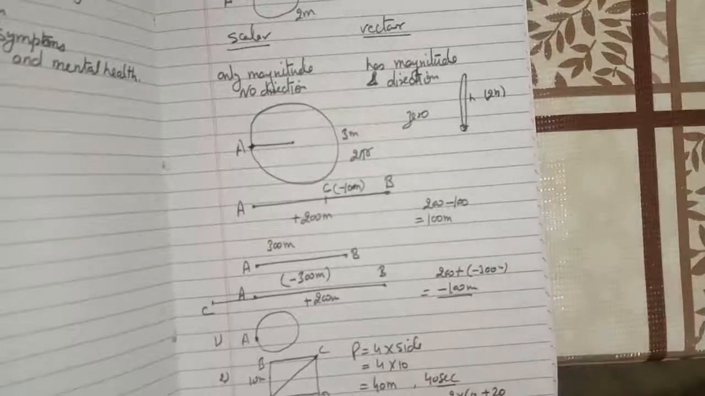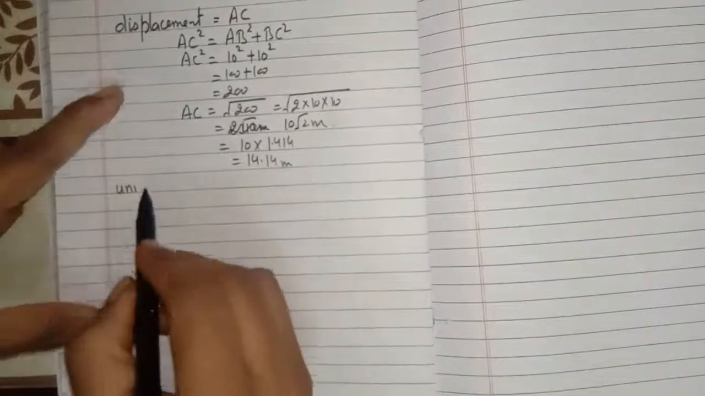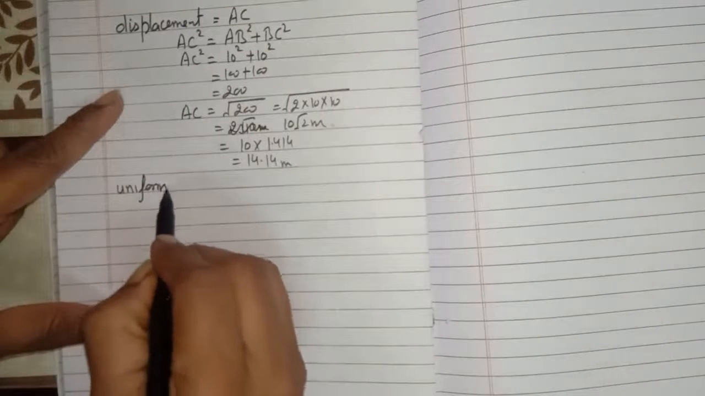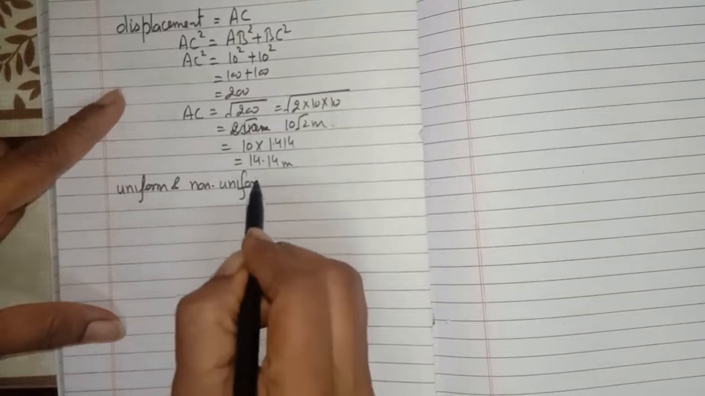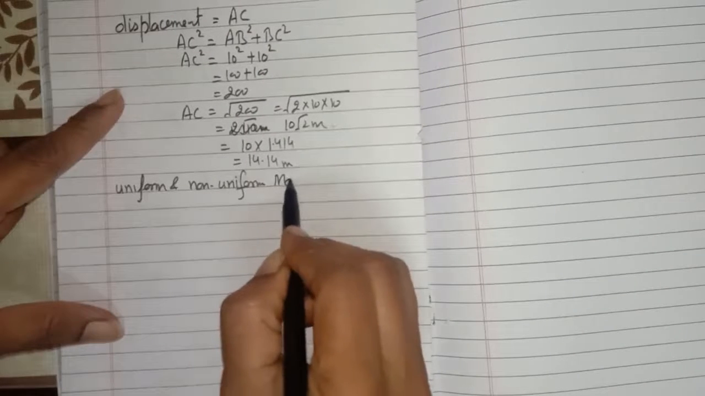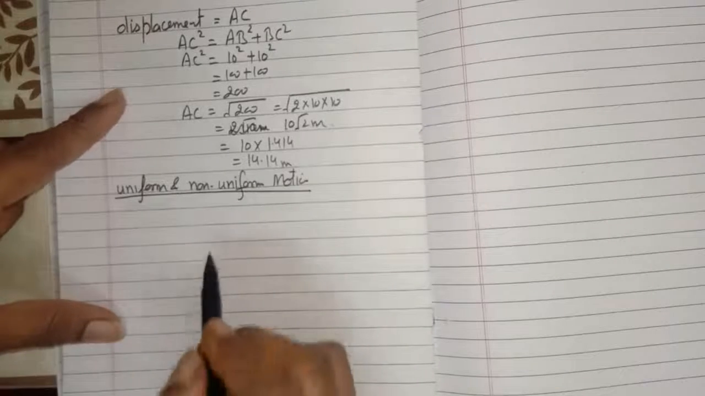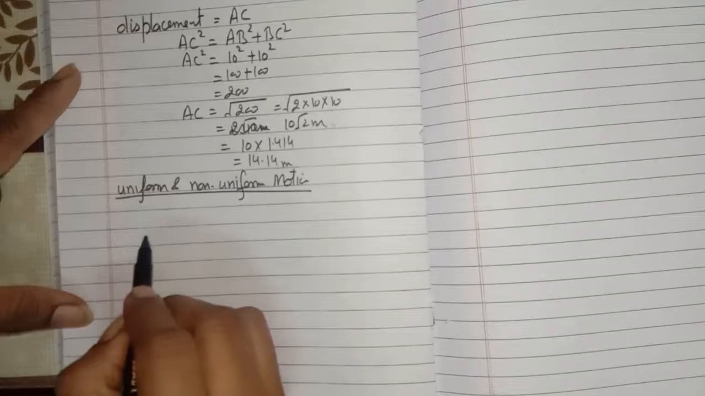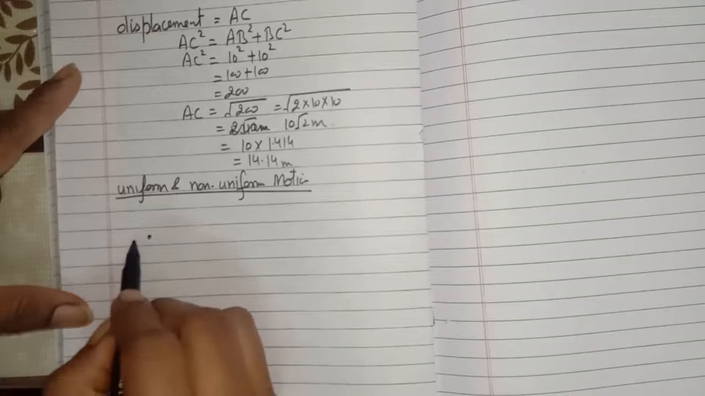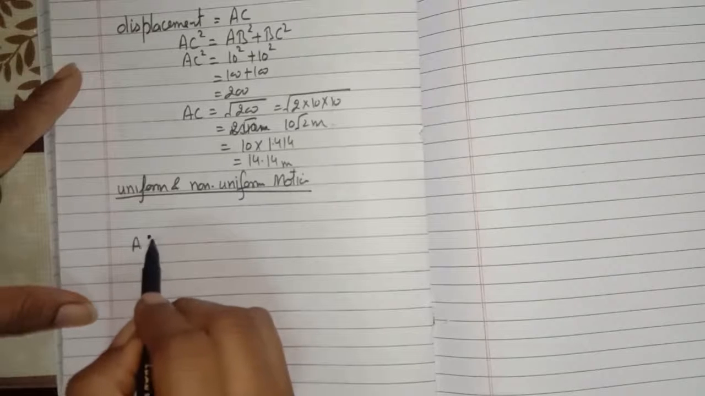Okay, now again, the uniform and non-uniform motion. So, what is uniform and non-uniform motion? Okay, just try to understand it. Suppose this is a moving object and it starts from this point A. An object starts from here,